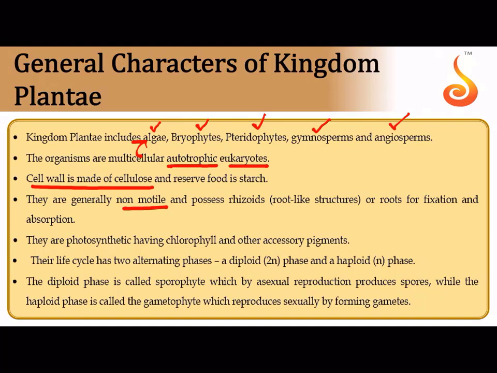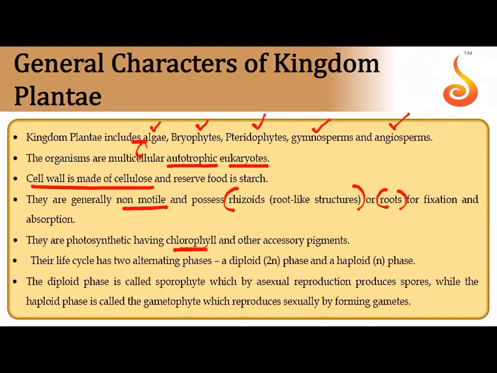They are sedentary. If you talk about some of the lower plants, they don't have true roots. They may have root-like rhizoids. But higher plants like gymnosperms and angiosperms, including pteridophytes, because they have vasculature, possess true roots for fixation and absorption. They are photosynthetic, having chlorophyll and accessory pigments.